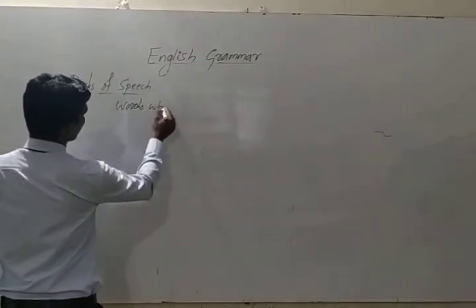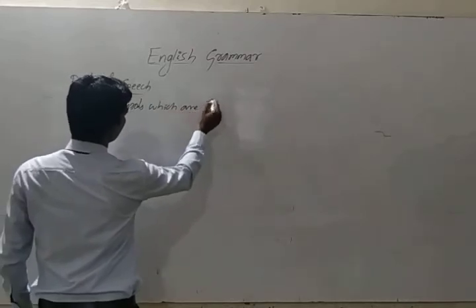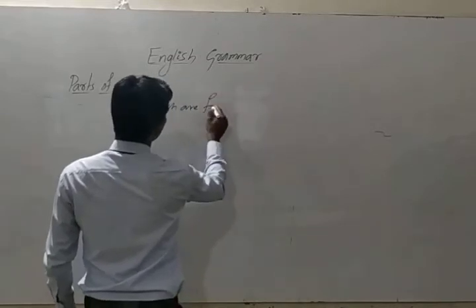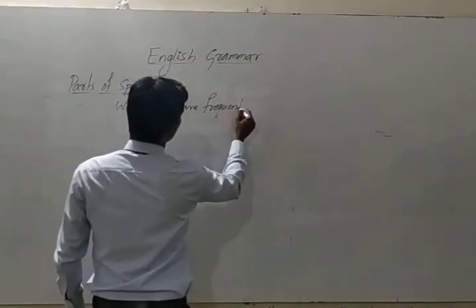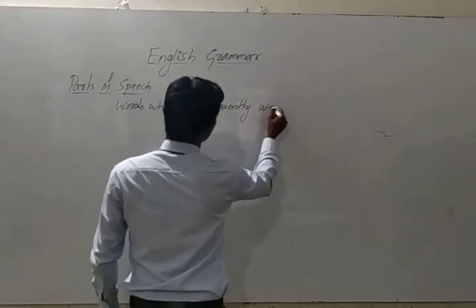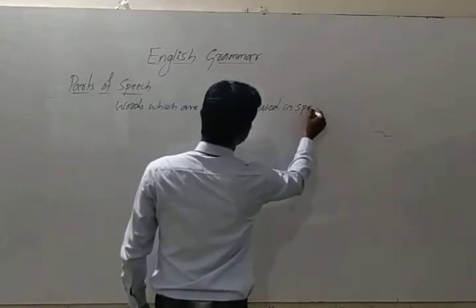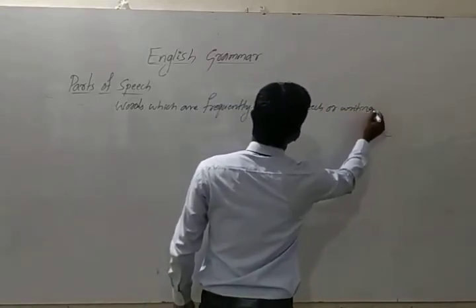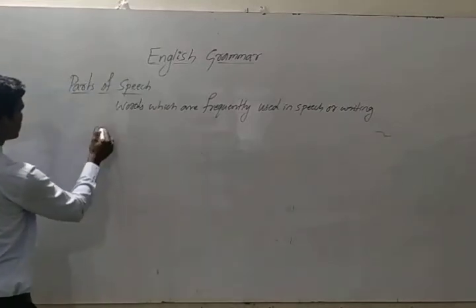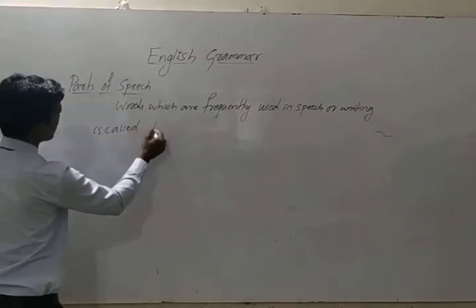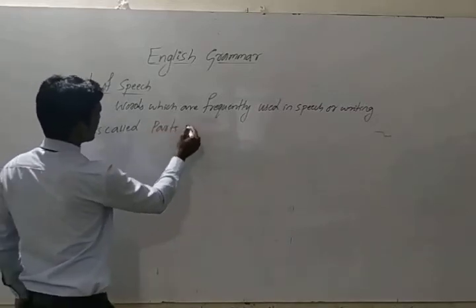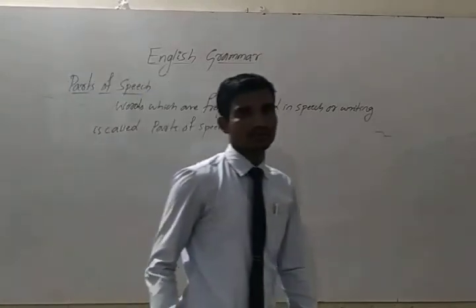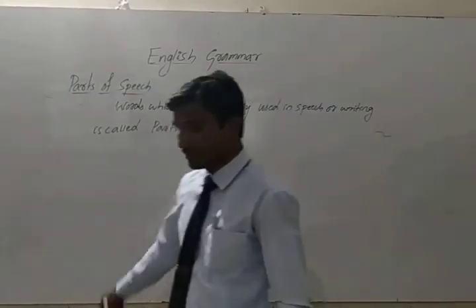Words which are frequently used in speech or writing is called parts of speech. Very simple.